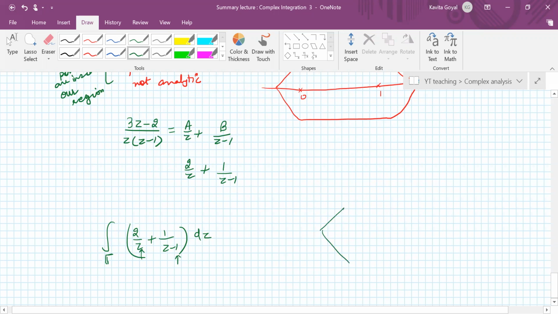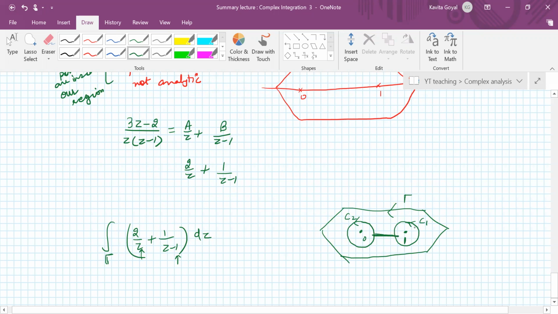Now look at the curve again. Here is your point 0 and here is your point 1. This is my gamma. I will make another curve, gamma 1. I'll make a small circle here and call it C1, and a small circle here, call it C2, and then I will join these two circles with a straight line.